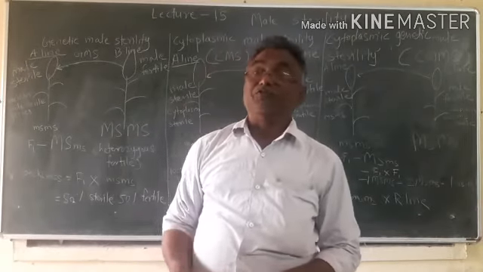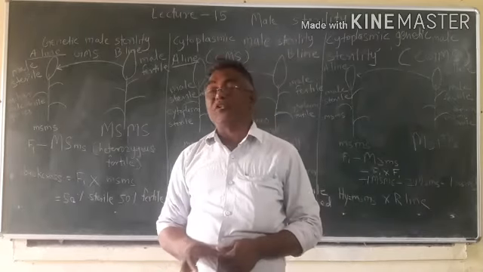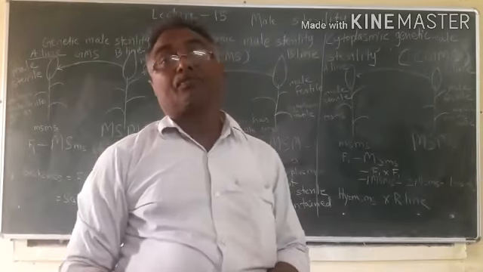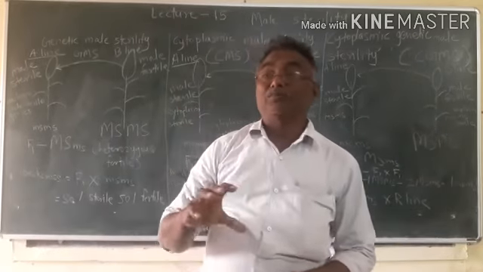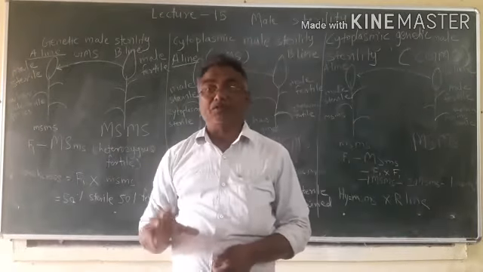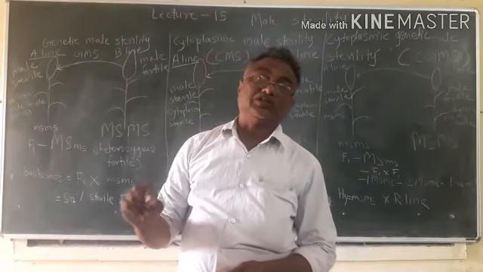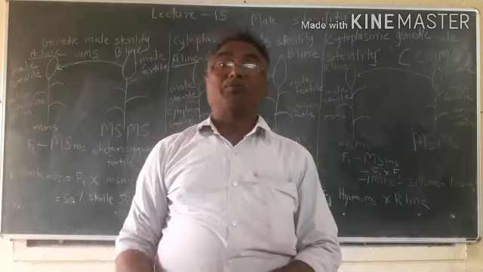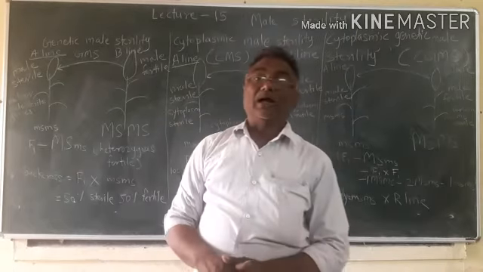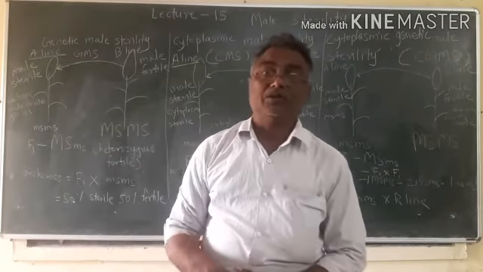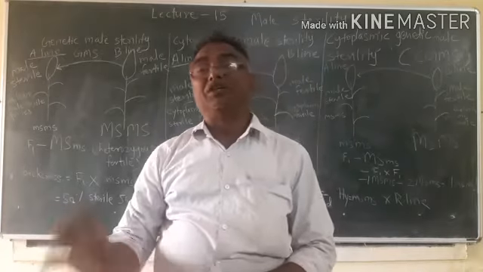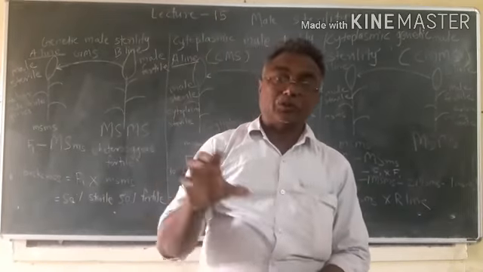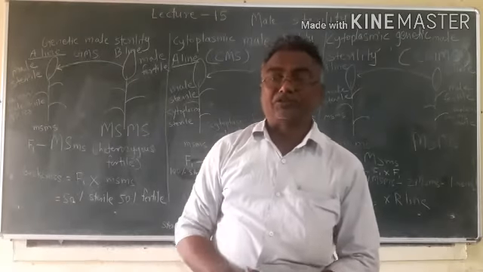Then fifth type of male sterility is transgenic male sterility. Some microorganisms have male sterile genes, and these genes are transferred into the plant by genetic engineering, and male sterility character is introduced in plants.